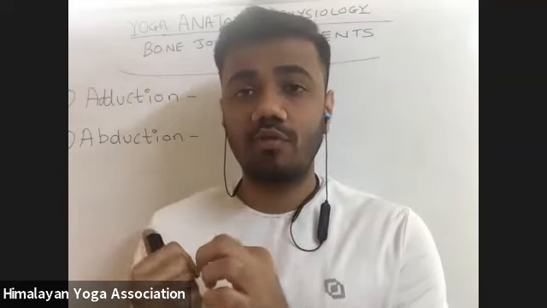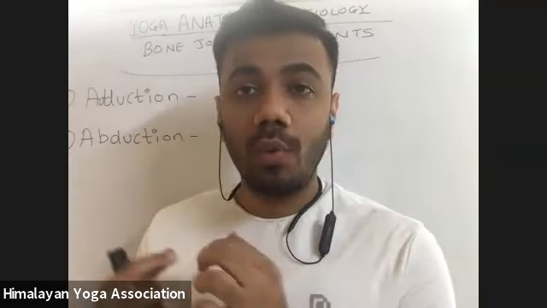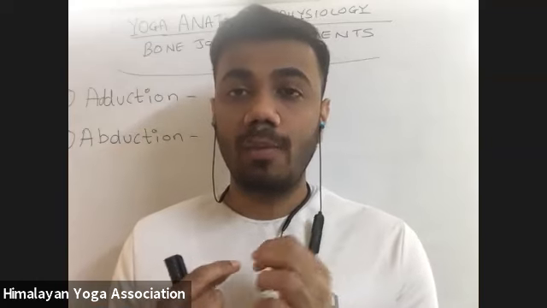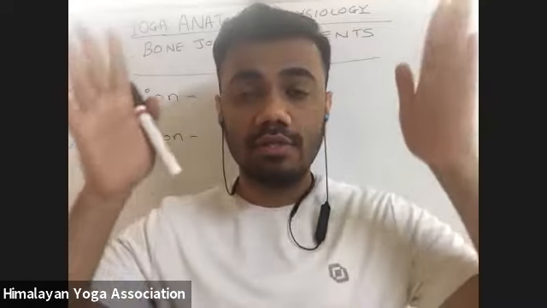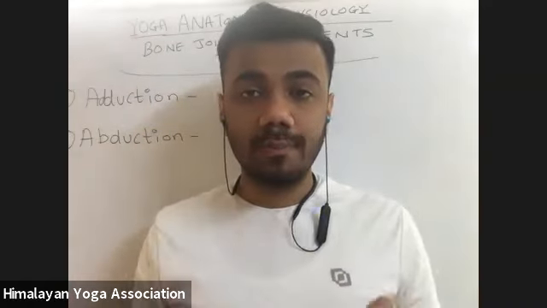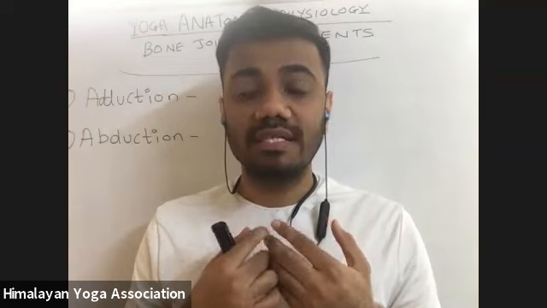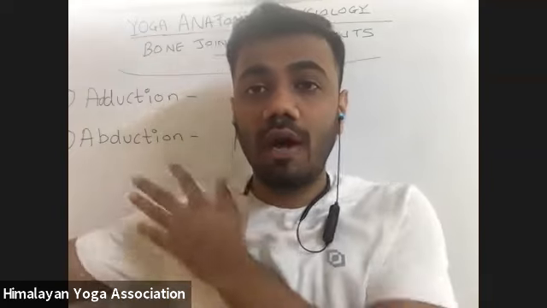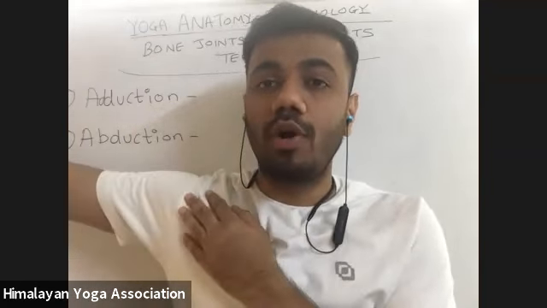If I move a part of my body in towards my midline, that is adduction movement. Whereas abduction movement is what? When we try to move a part of our body away from the midline. This is the body midline, and if we take some distance between our arm sideways, we are moving our arm from this shoulder joint away from the body.